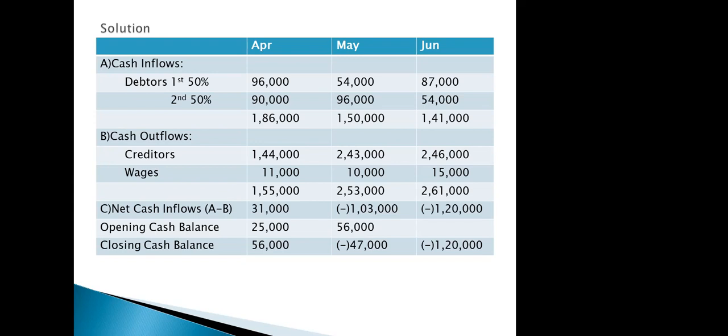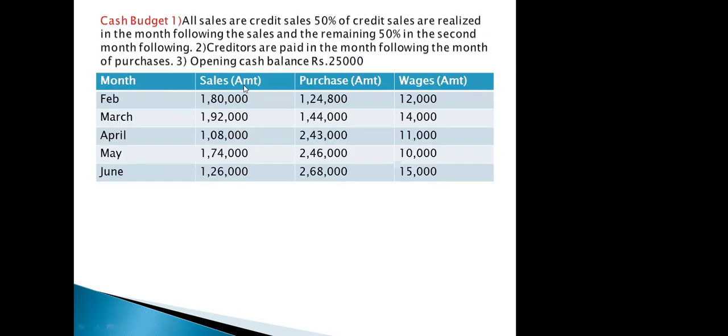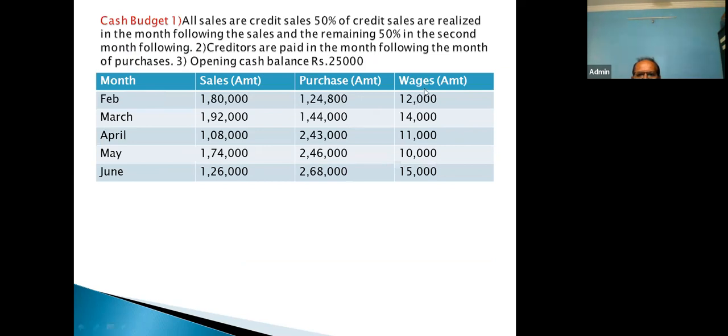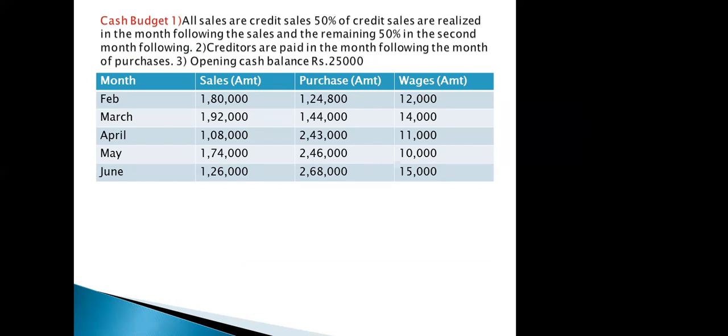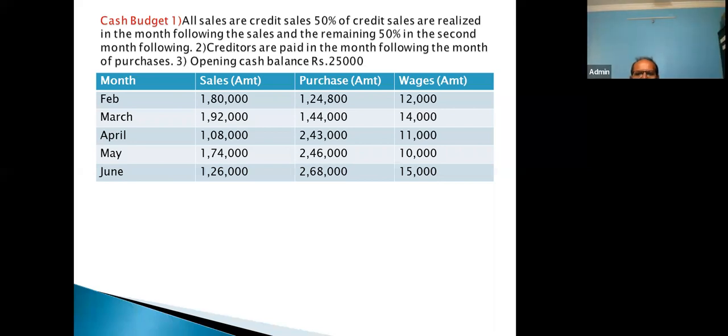Any doubt so far? No, sir. Now look at the question part. Here we have also been given the column of wages, but there is no information regarding the wages, unlike purchases. Is there any information given? No. But here we are assuming that every month's wages are paid in the same month.